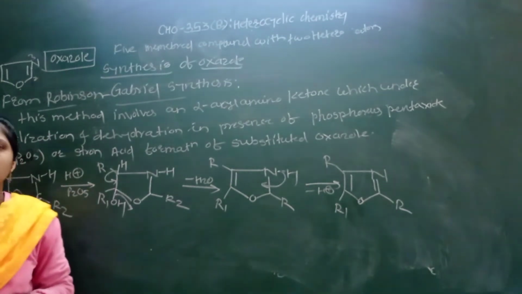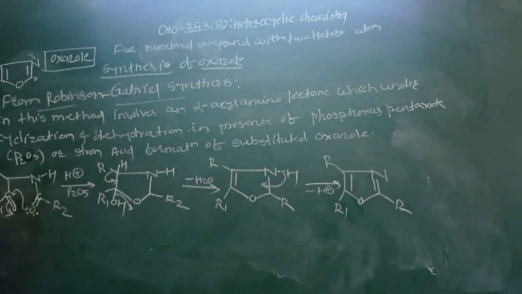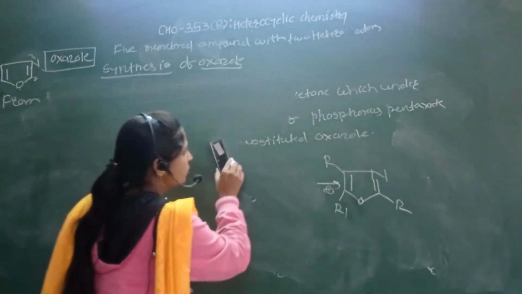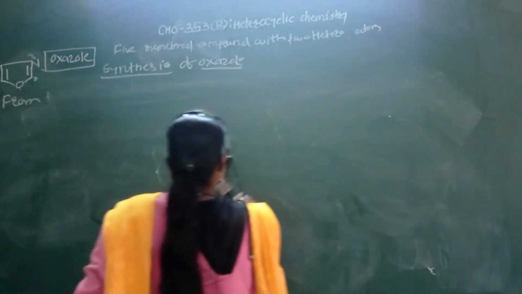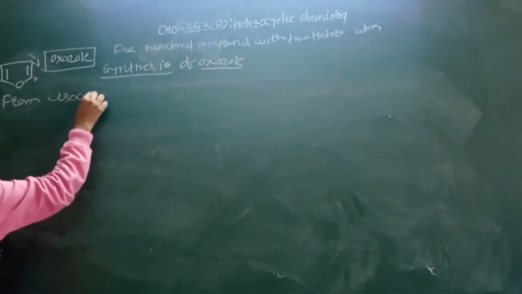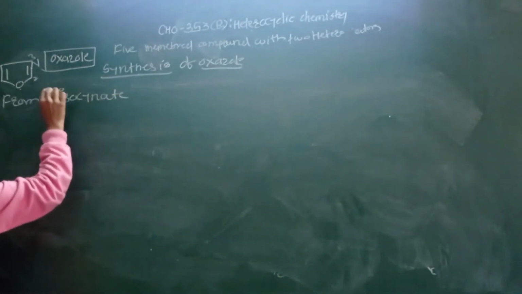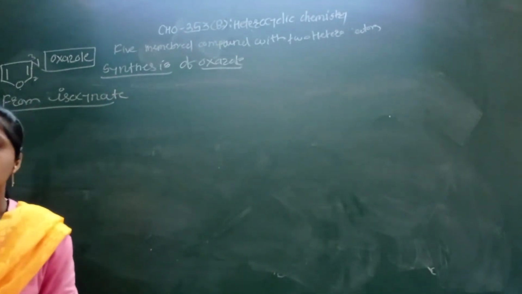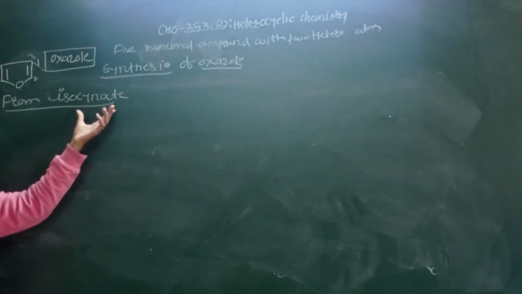Then the next synthesis, that is the third synthesis, by using isocyanate. Third synthesis, by using isocyanate. So in isocyanate we have to see the synthesis of the oxazole molecule.